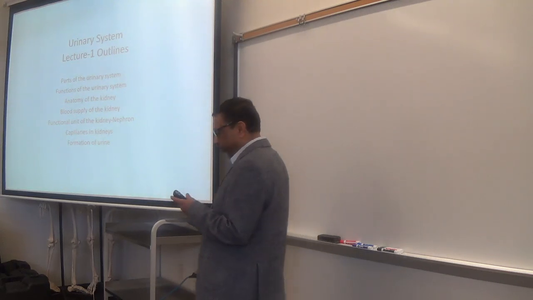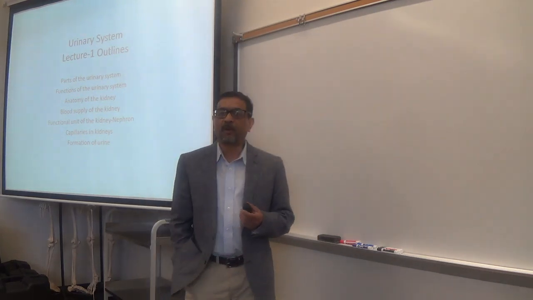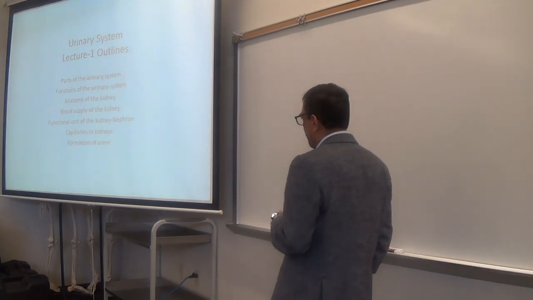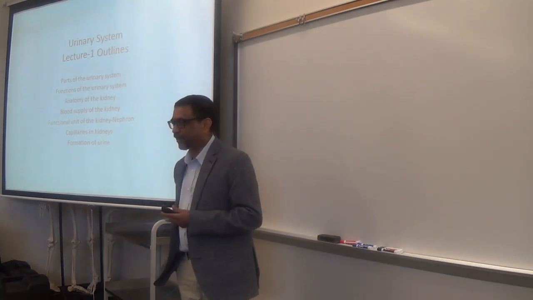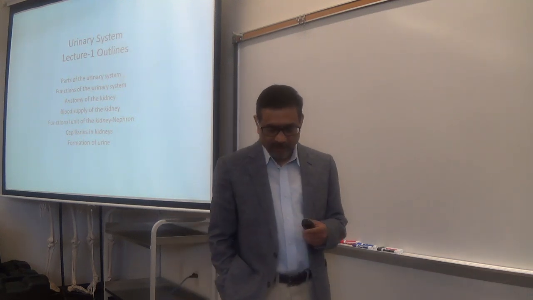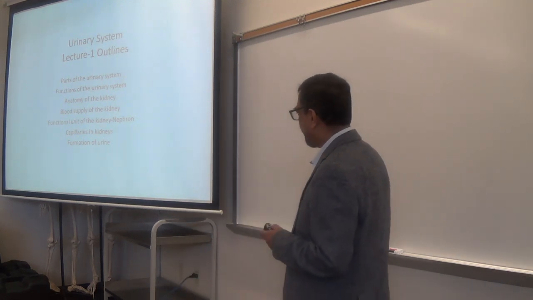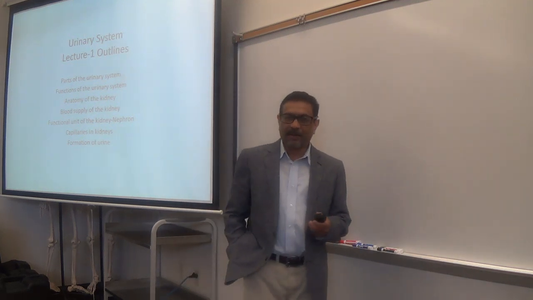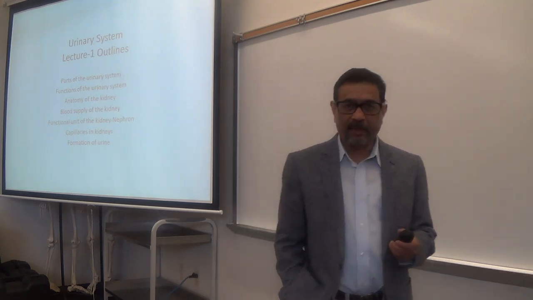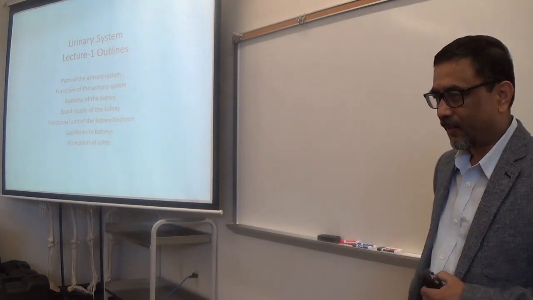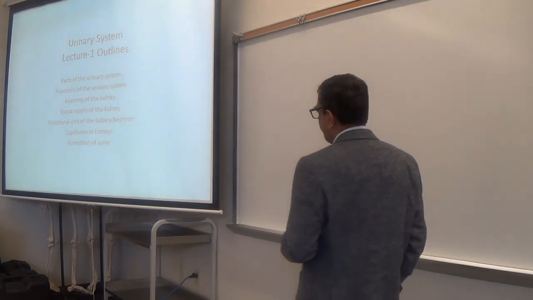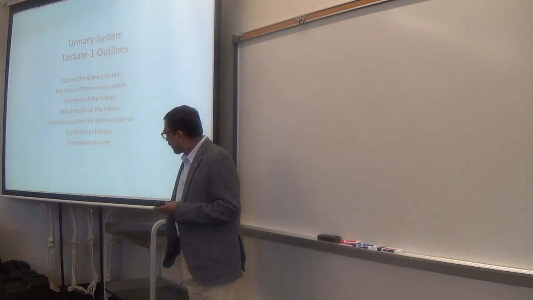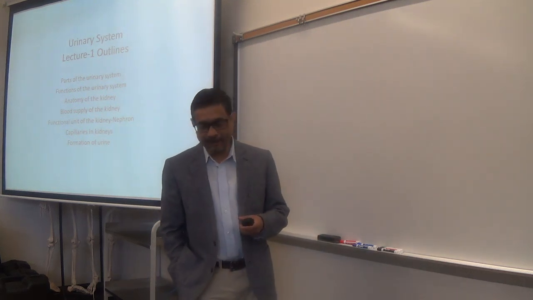First, we'll talk about the parts or organs of the urinary system. Then we'll talk about the functions of the urinary system. Then we'll talk about the anatomy of the kidney. Two kidneys are the main organs of the urinary system. So we'll talk about the kidney. Then we'll talk about the functional unit of the kidney.